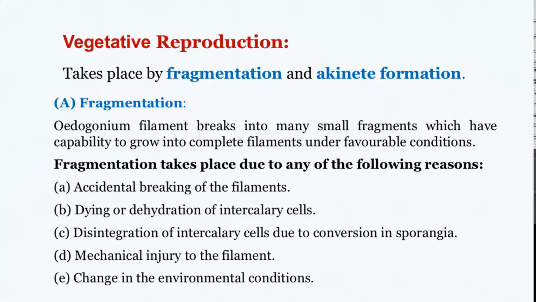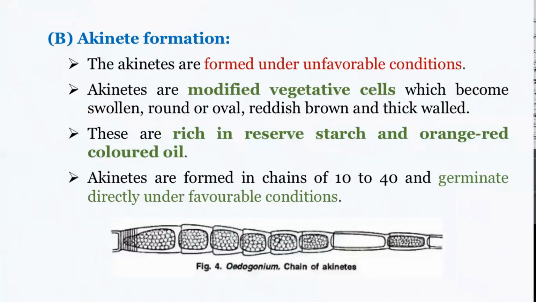The second method of vegetative reproduction is by the formation of akinetes. These are rounded off bodies which are usually formed under unfavorable conditions. In another word, we could say that these are modified vegetative cells which become swollen, rounded, and secrete very thick walls around them.